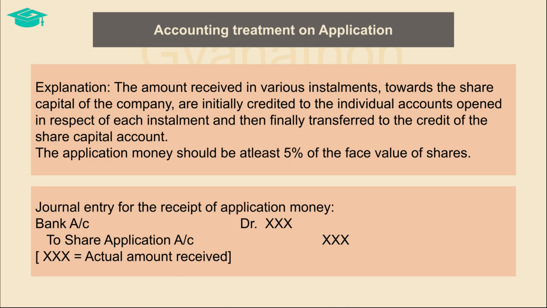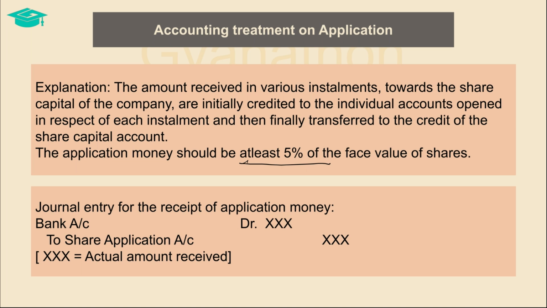The money raised at the time of application should be at least 5% of the face value of shares. At the application stage, the company has a right to accept or reject certain applications since receipt of application money does not signify a contract between the company and the subscribers.